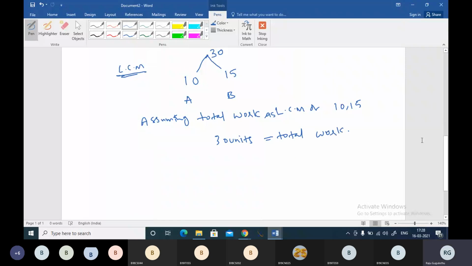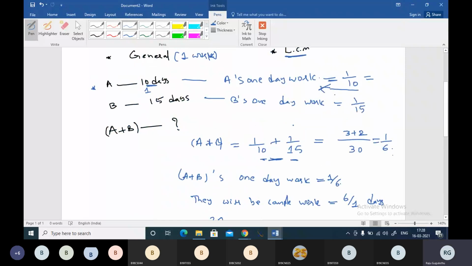Okay, friends, in the above method, when a person completes a work in 10 days, we said that he makes 1 by 10th of the work in one day. When he completes a work in 10 days, that person makes 1 by 10th of the work in one day. That is very clear, right?